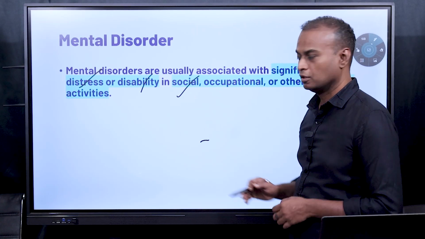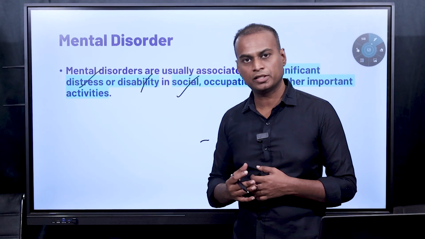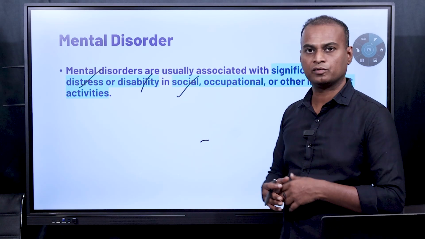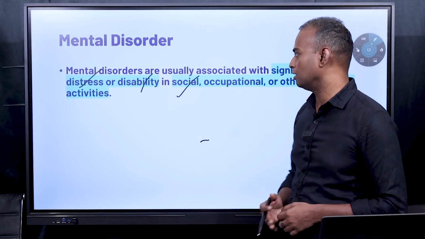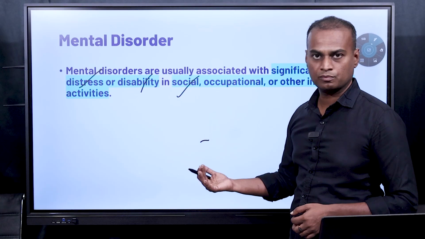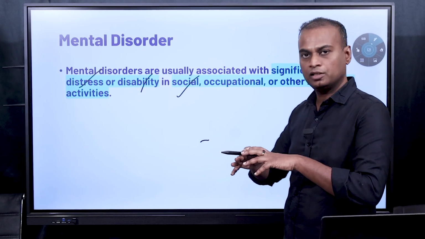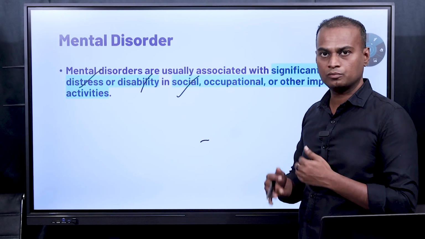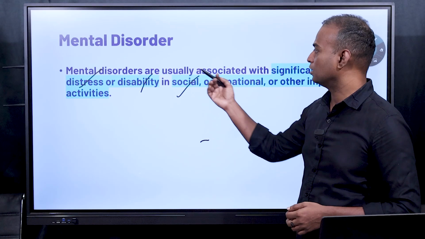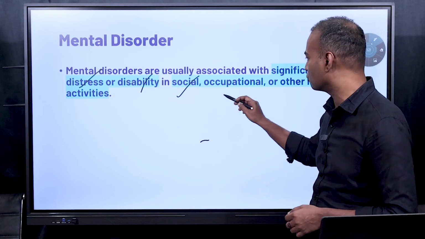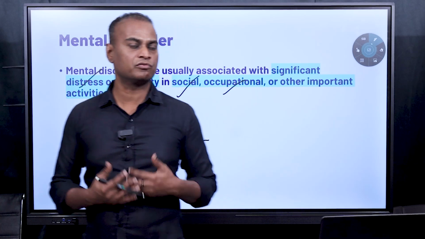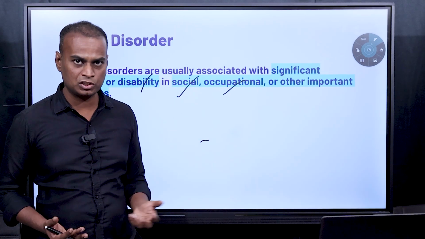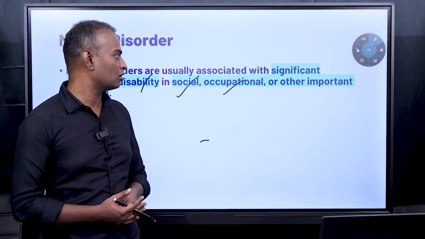For example, social. You are not able to maintain sufficient relationships with your wife or with your peers or in your company or in your work area. If you are not able to have proper relationships, or it makes you disabled, you are not able to have social contacts, that is also known as mental disorder. And occupational. So when you go to work, you are not able to work and you are fired from the work, you are not able to achieve your goals. All this comes under occupational.